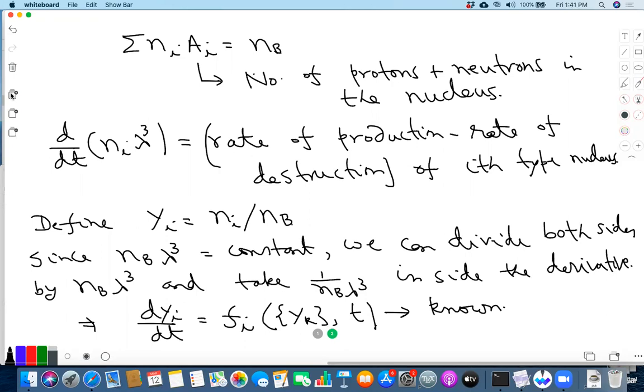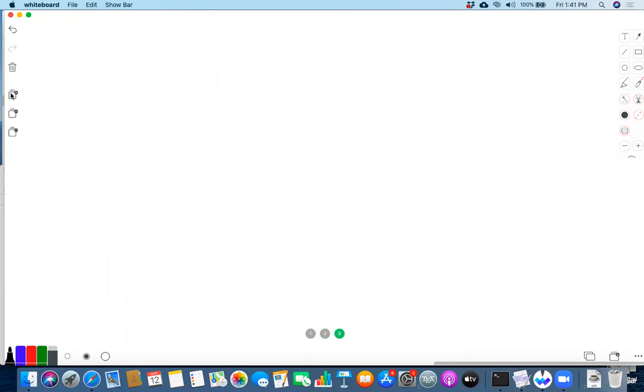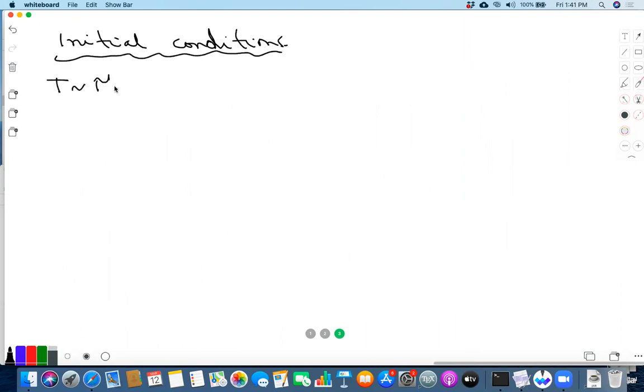So let me also say something about initial conditions, because these are first order differential equations. We have to put the initial condition for each y_i. So you can set the initial condition, for example, at a temperature of order MeV.